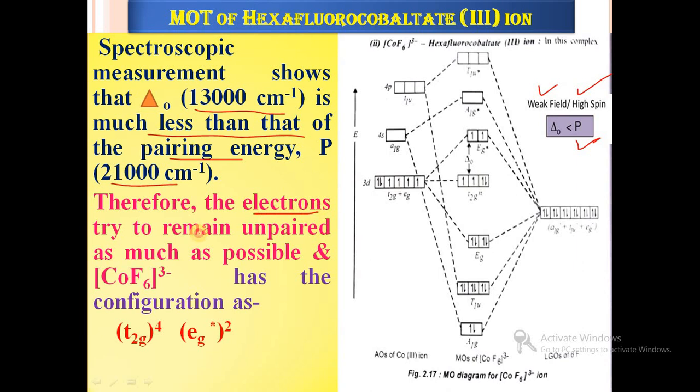Therefore the electrons try to remain unpaired as much as possible, and CoF6 3- has the configuration t2g4 eg star 2. So this is the electron configuration for that complex: t2g4 and eg star 2.